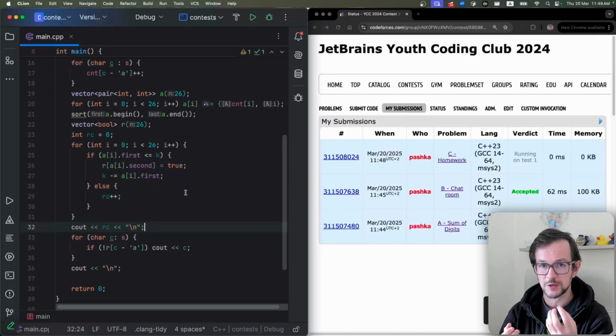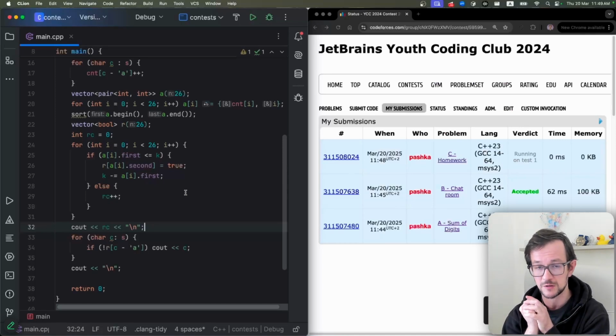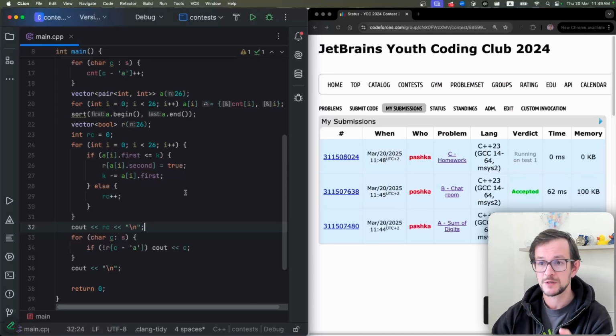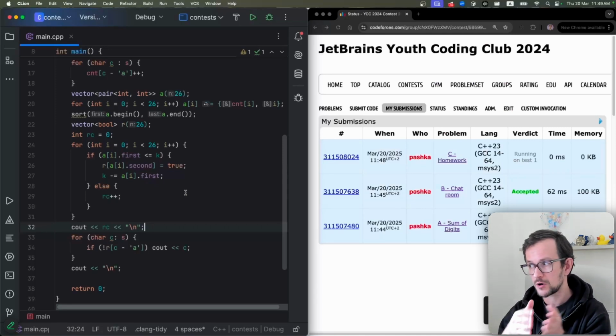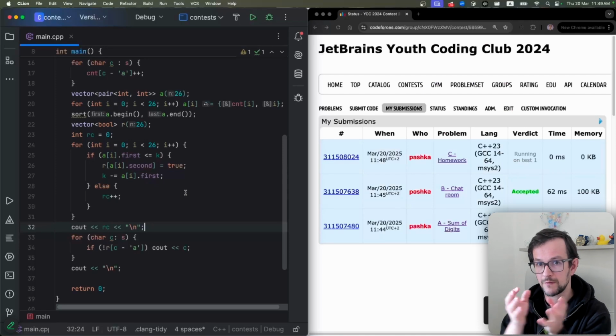If you remove characters but not all of them, you keep the number of distinct characters the same. To decrease the number of distinct characters, you need to remove entirely some characters, all occurrences of the same character. And we do it like this. We remove all the characters in order of number of occurrences. So that's it.